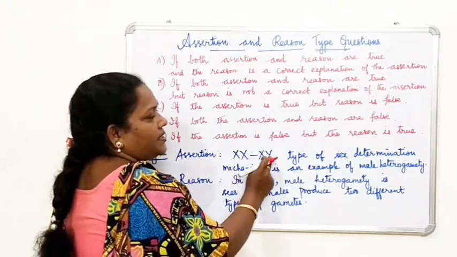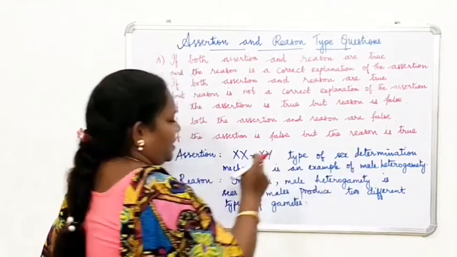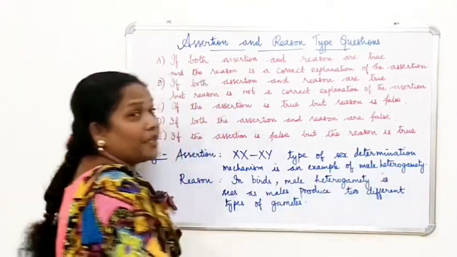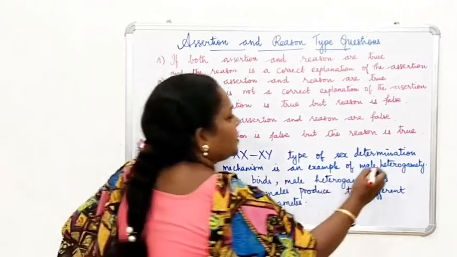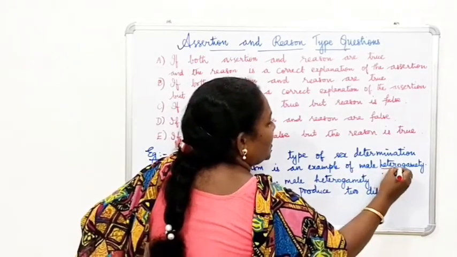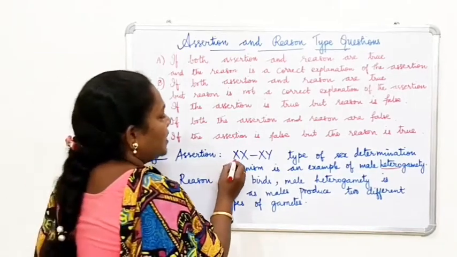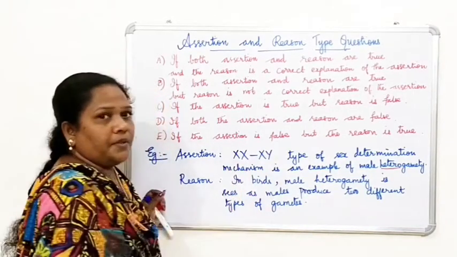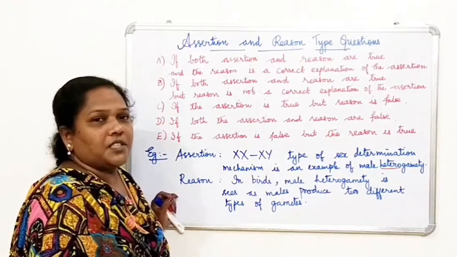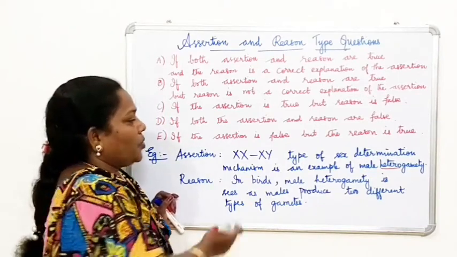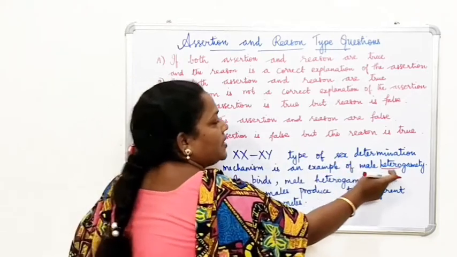XX, XY type of sex determination mechanism is an example of male heterogamety. So what do you mean by the term hetero? Hetero means different. Different gametes are present. Look at here, XX, XY. For example, human. What is the type of sex determination in human? XX is female and XY is male. So here XY represents the heterogamete.